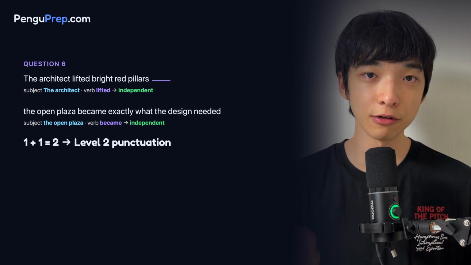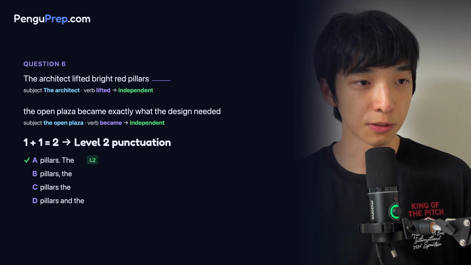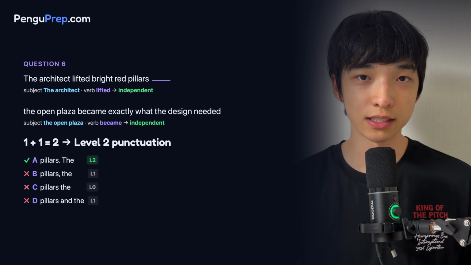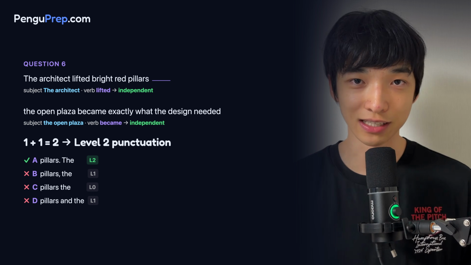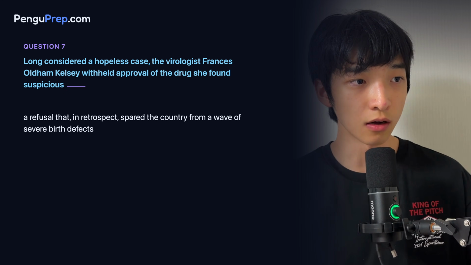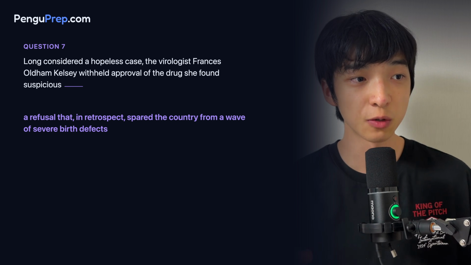So we need a level 2 punctuation. Out of the options, we see that A has a period, which is a level 2, and everything else is either a level 1 or a level 0 punctuation. So A is the correct answer. The first piece is from long all the way to she found suspicious. The second piece is from a refusal to severe birth defects.